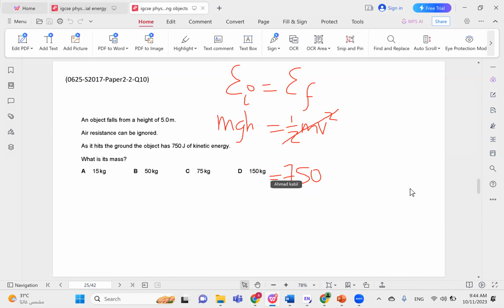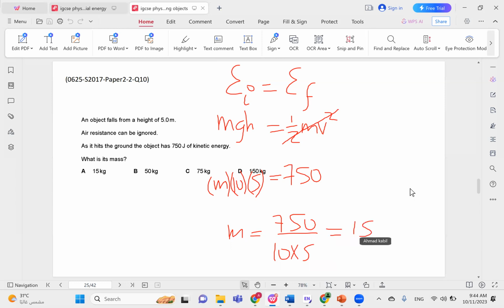And we want to know the mass, so that's what we do not know. And the gravity is 10, of course, and the height here is 5. So simple calculation, m equals 750 over 10 times 5, and that gives us 15 kilograms. So the correct choice here is choice A.